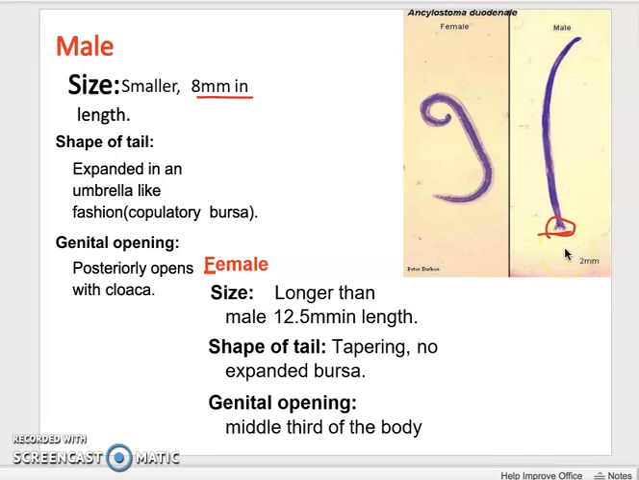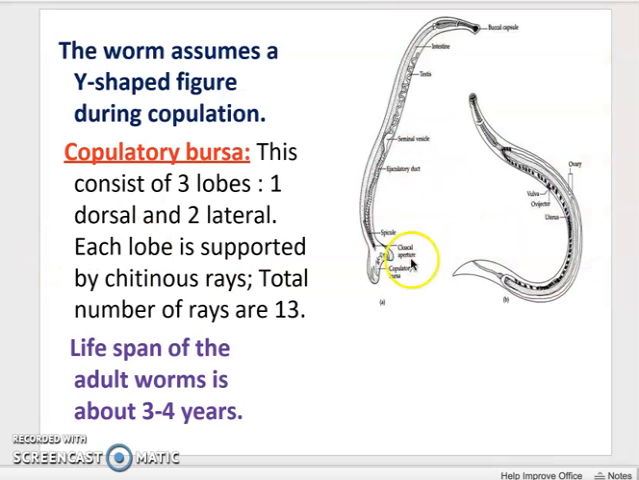Posteriorly it opens with the cloaca, and in the case of the female, it is longer than the male and tapering without any bursa. The genital opening is present in the middle third of the body. So this is a diagrammatic view. This is the copulatory bursa region. You can see here the extended region, the copulatory bursa in males, and the female is tapering.